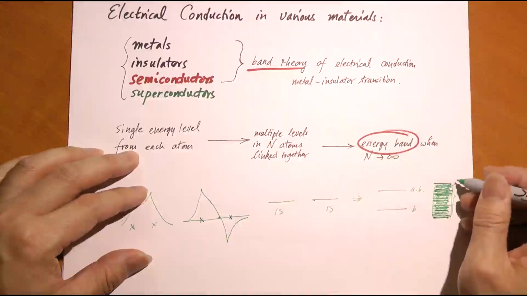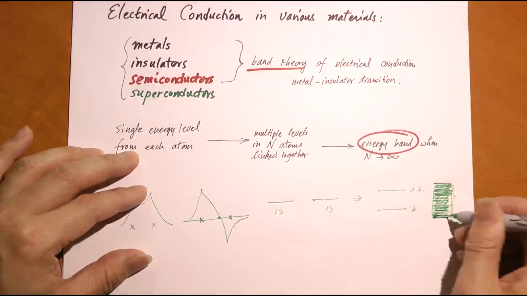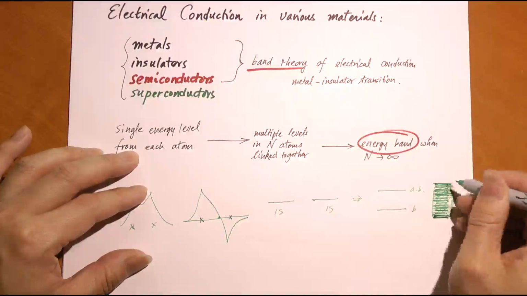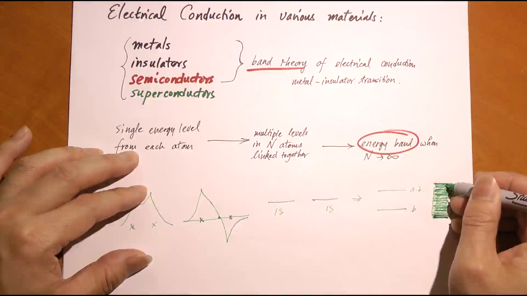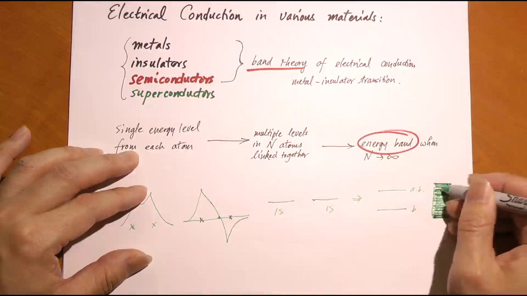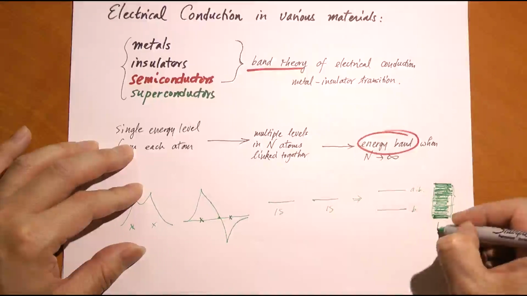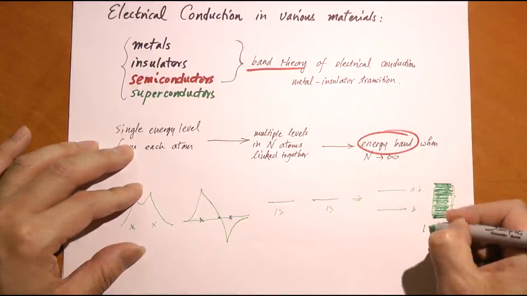Then we say you have a minimum value and maximum value for the 1s energy split N-fold, but in between the minimum and maximum, the energy can be just anything. It's continuous. So therefore we say this is the energy band. This is the so-called 1s band.